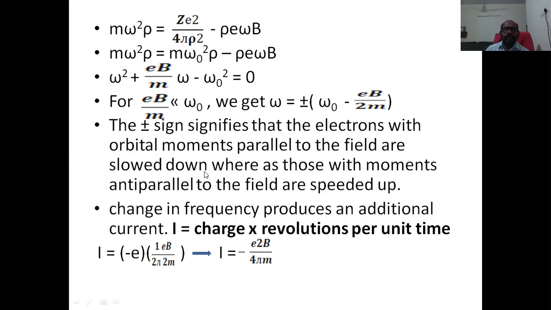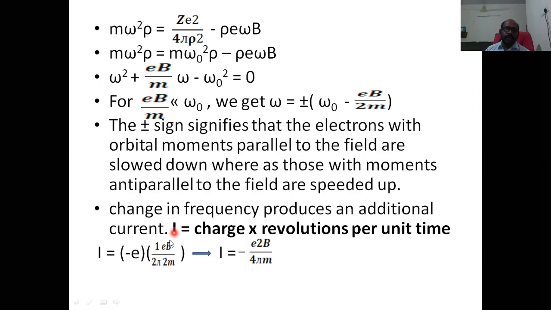Here there is a change in the frequency. The change in frequency produces an additional current. So the current corresponding to this frequency change is I. The current equation is charge into revolutions per unit time, that is the frequency.